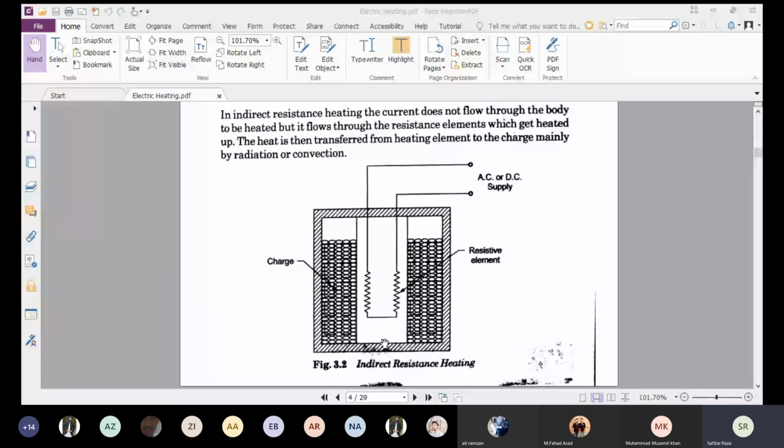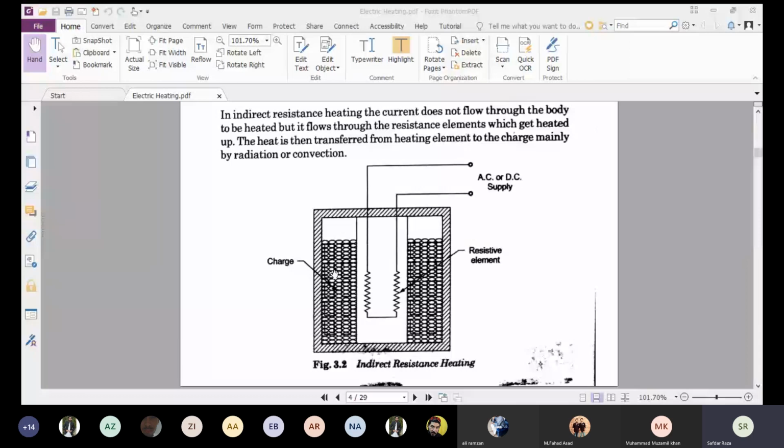In the middle chamber there is a high resistive element or electrode, but on the other sides of this middle chamber, the charge is placed.